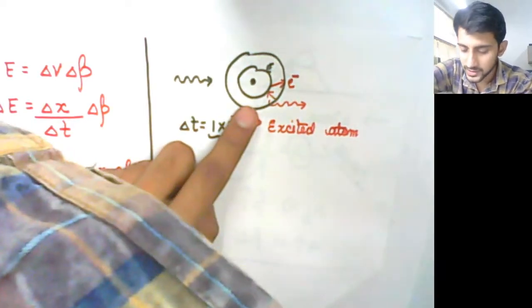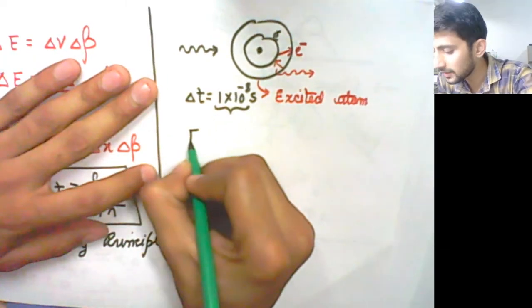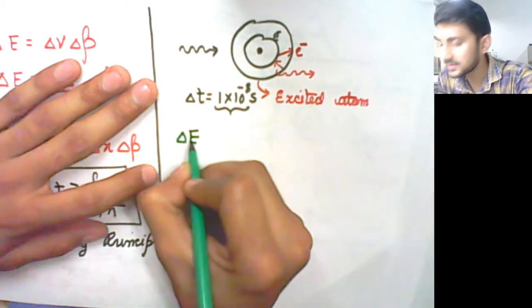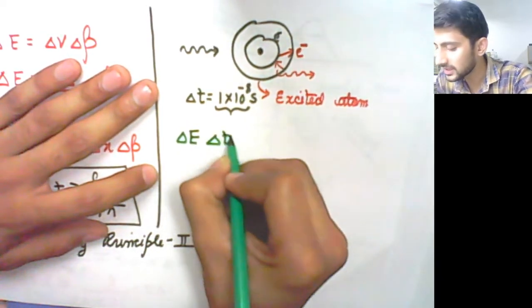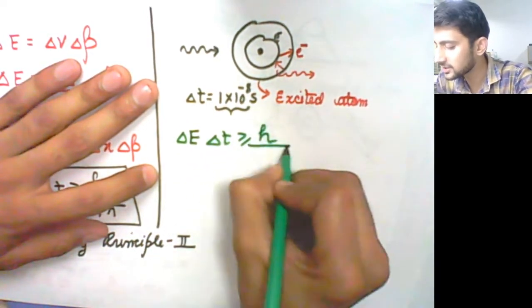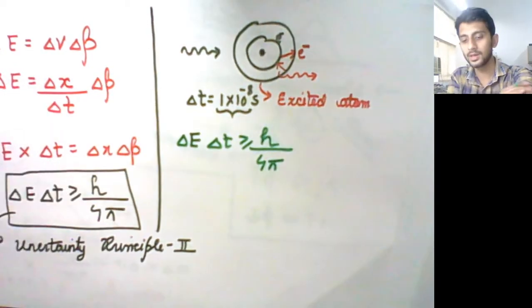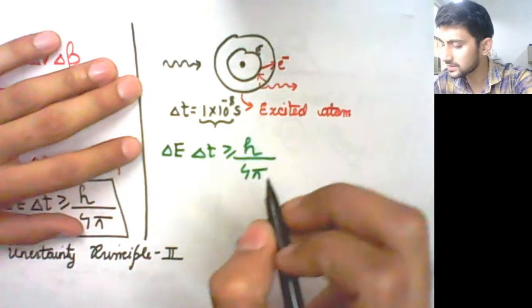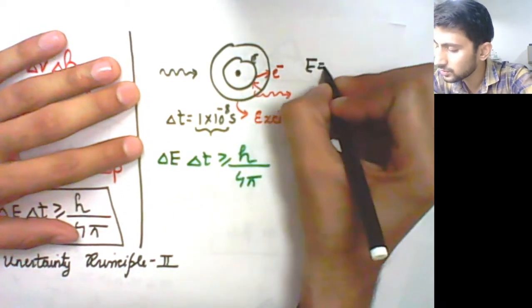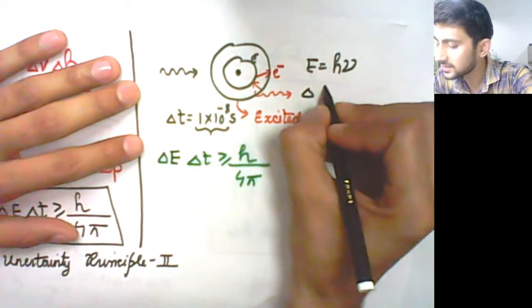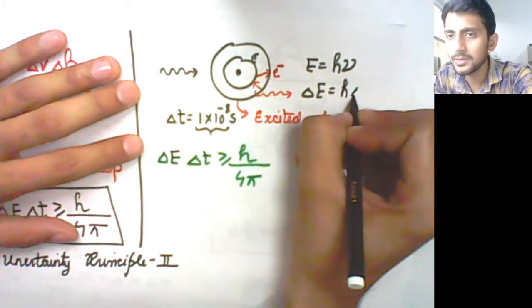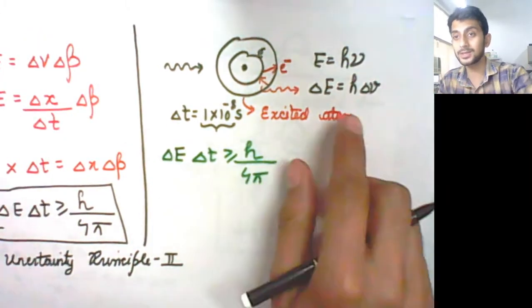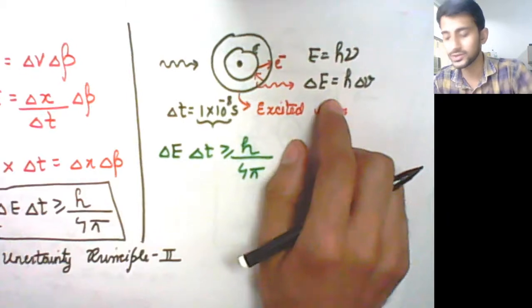Because according to the principle, you have to imbibe the uncertainty in energy and time, which should be greater than or equal to h upon 4 pi. And here, because we have a photon energy system, you can simply take that E equals h nu, so the uncertainty in energy will only be the uncertainty in the frequency and not the uncertainty in Planck's constant, because that is constant.